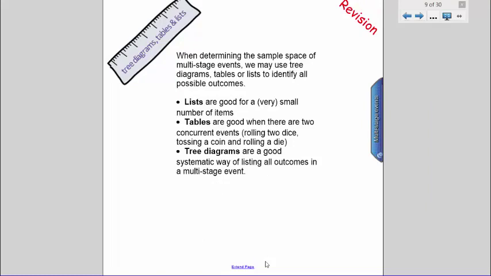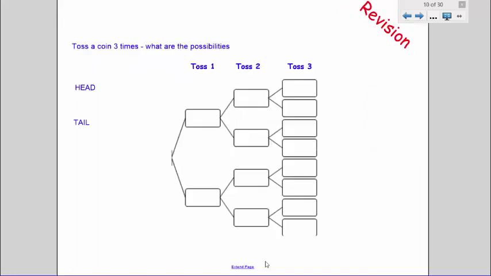Let's do a quick recap of how to use a tree diagram. If we toss a coin 3 times, what are the possibilities? We can see here that each branch of the tree indicates each stage of the experiment. On the first toss, it's possible to get a head or a tail. On the second toss, if we got a head the first time, we can get a head or a tail the second time. Likewise, if we got a tail the first time, we can get a head or a tail in our second toss as well. On our third toss, we can get a head or a tail for each.